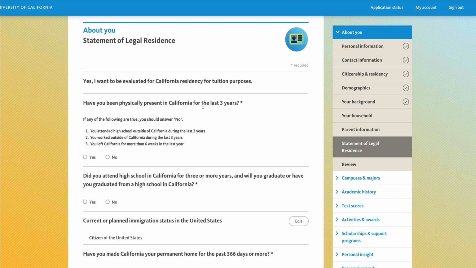Have you been physically present in California for the last 3 years? If any of the following are true for you, then you have to answer no. You attended high school outside of California during the last 3 years. You worked outside of California during the last 3 years. You left California for more than 6 weeks in the last 3 years.